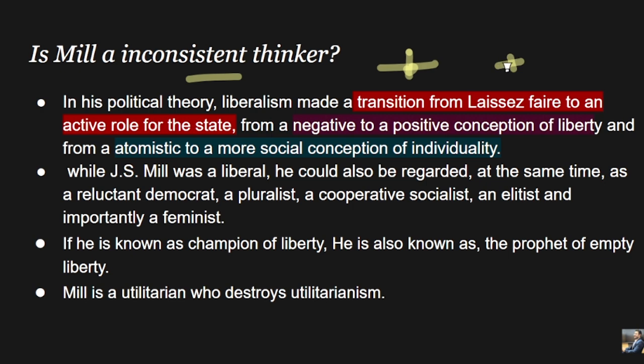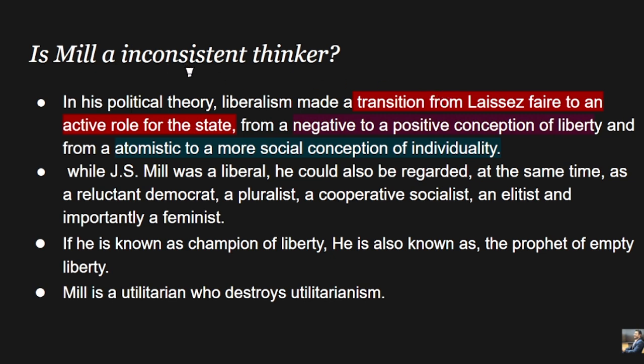So as Mill was greatly taught by liberal philosophers like Bentham and James Mill, he was also hugely indebted to the idealist school, that is Plato and Aristotle, right? So he was standing at the crossroad between transitions from several ideologies, like laissez-faire to an active role of the state.